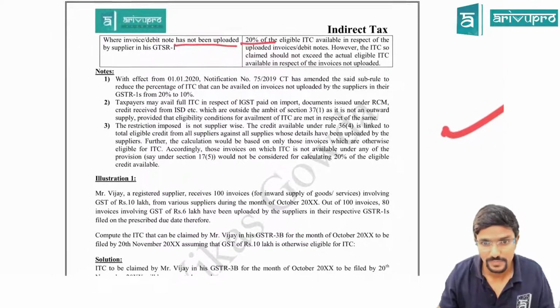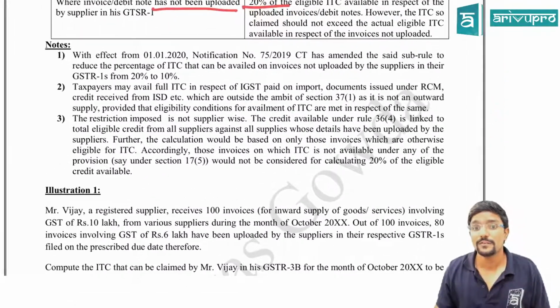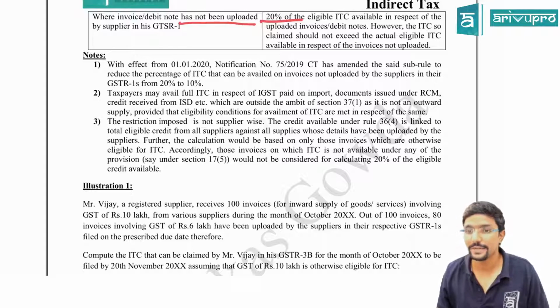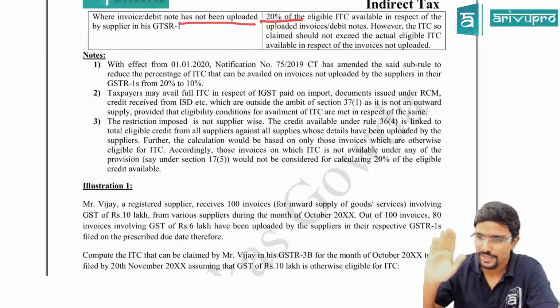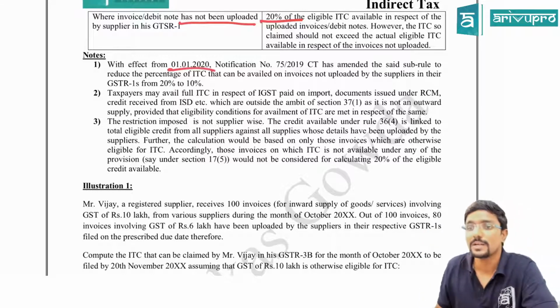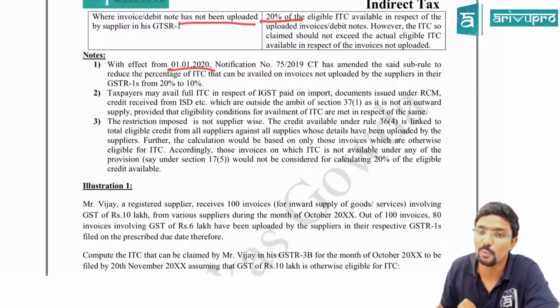I have some notes. With effect from 1st January 2020, notification number 75-2019 CT has amended the said rule. You need not remember the notification number, but the date is important, guys. It amended the said sub-rule to reduce the percentage of ITC that can be availed on invoices not uploaded by the supplier in their GSTR 1 from 20 to 10%.